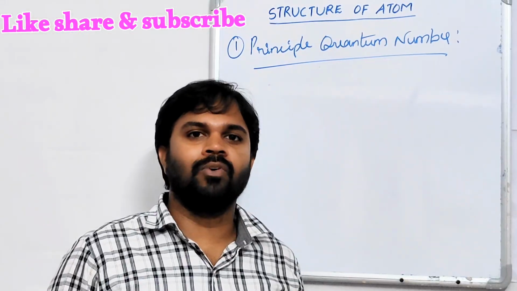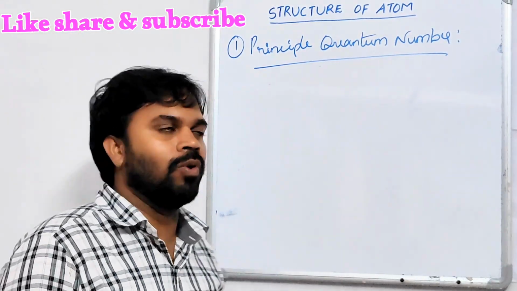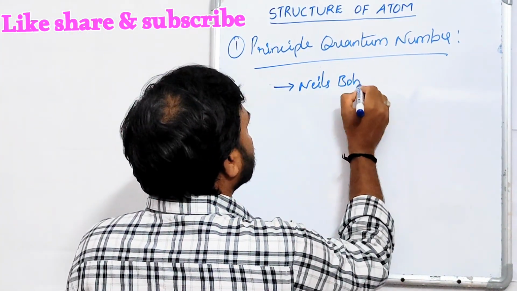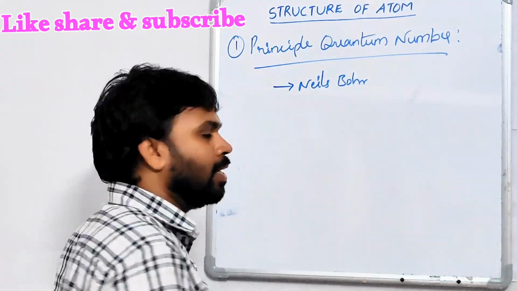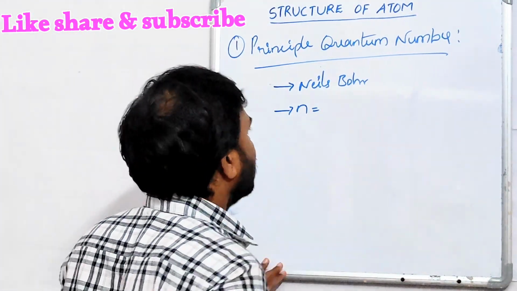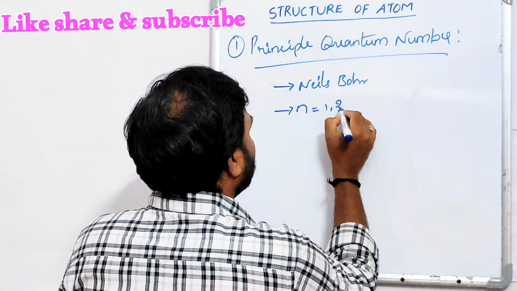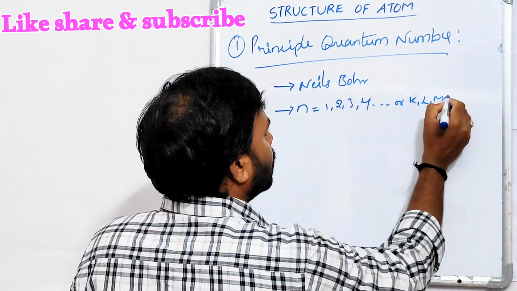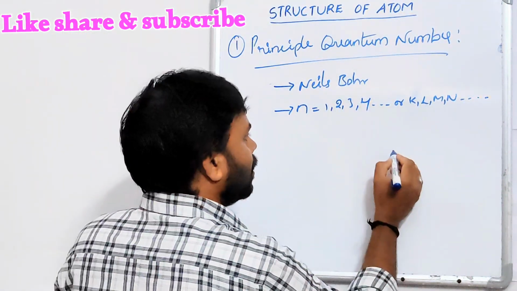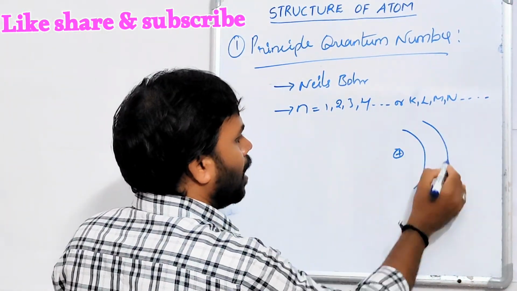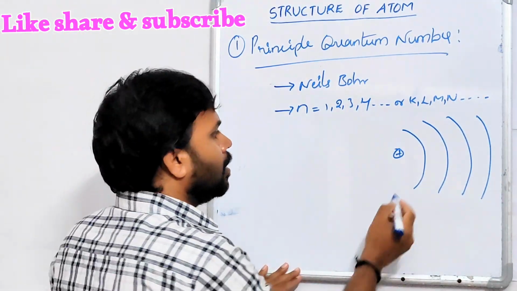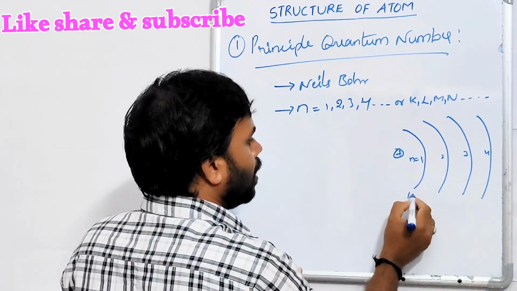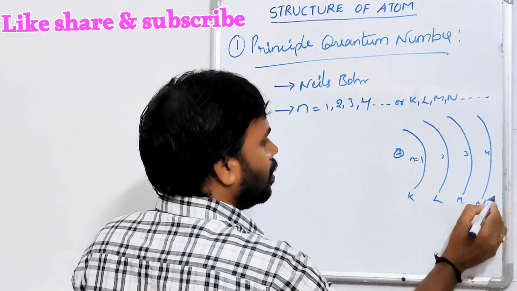The first one is the principal quantum number. It was proposed by Niels Bohr. It is denoted by the letter n. The n values are 1, 2, 3, 4, and so on, or K, L, M, N, and so on. Let's understand. This is the nucleus, and these are orbits or shells. For this, n is equal to 1, this is 2, this is 3, this is 4, and so on. Similarly, this is the K shell, L shell, M shell, N shell.